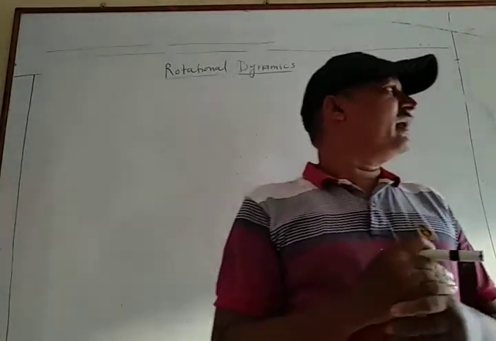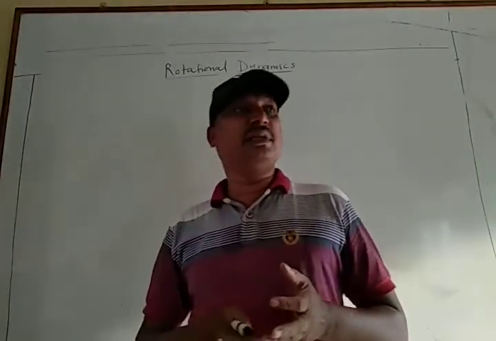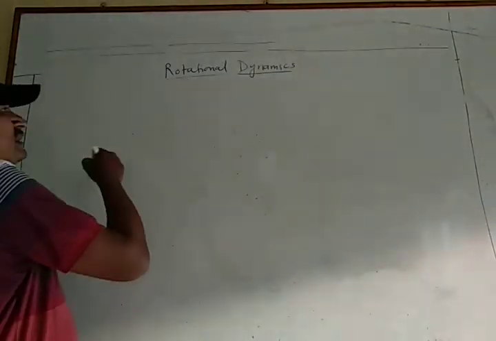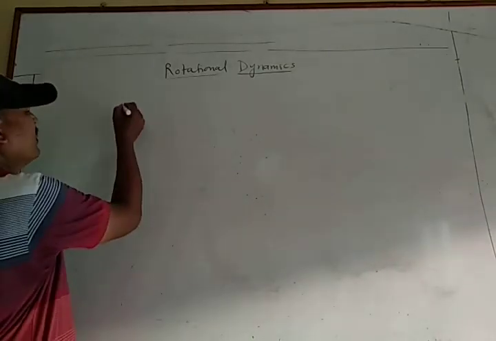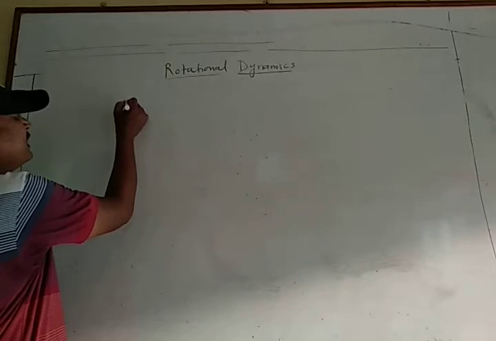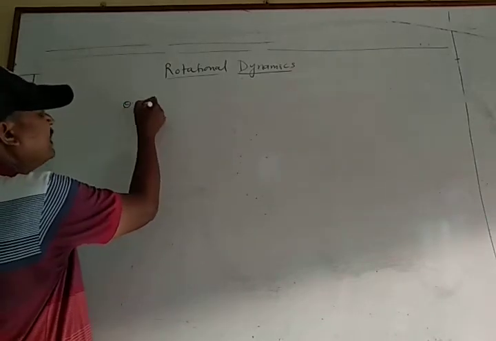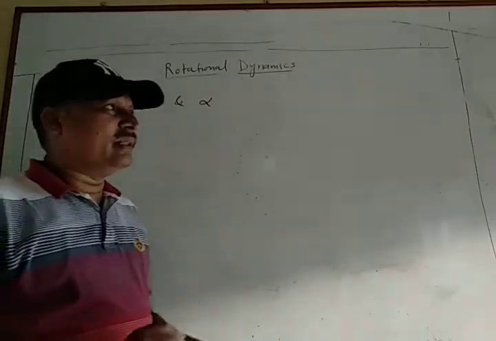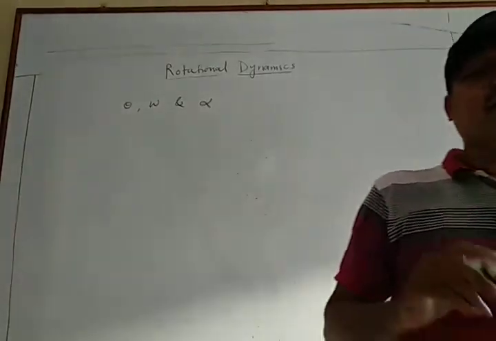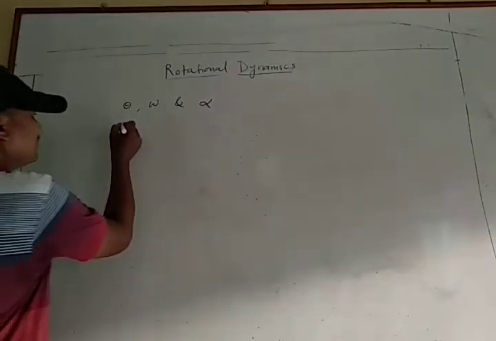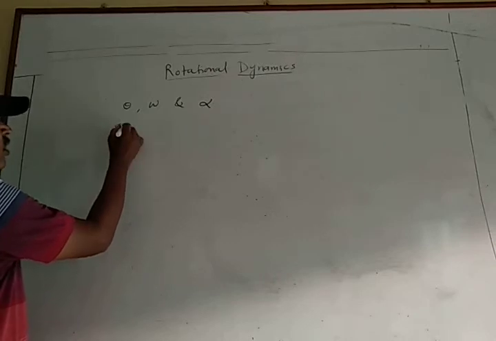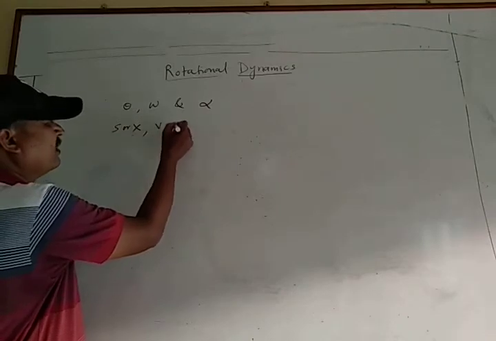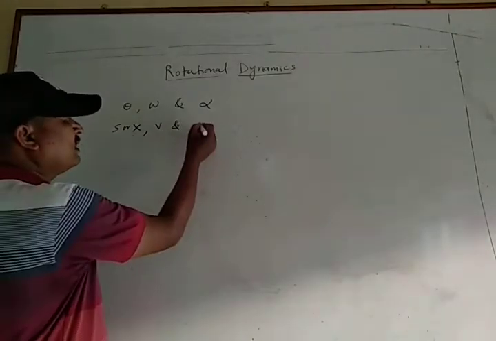Suppose the quantities angular displacement theta, angular velocity omega and angular acceleration alpha, from the previous video. Then these quantities are analogous to displacement, suppose s or x, linear velocity v and acceleration a.